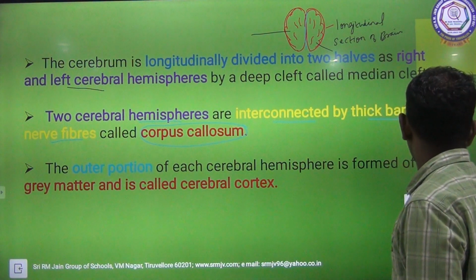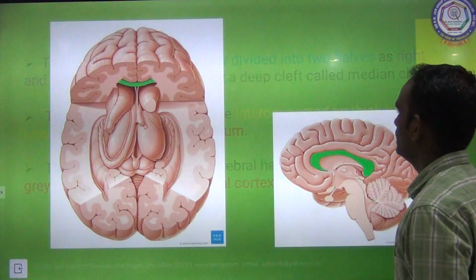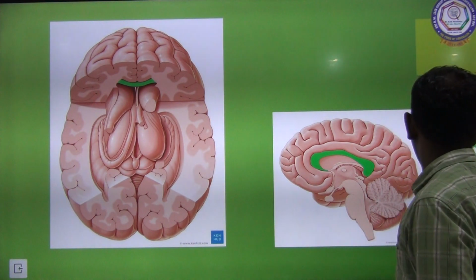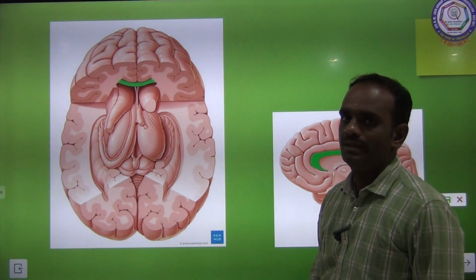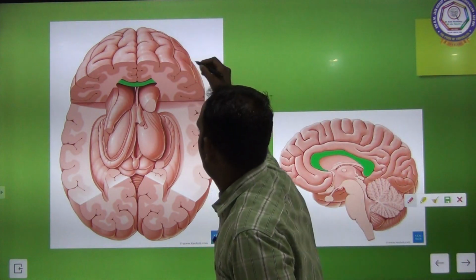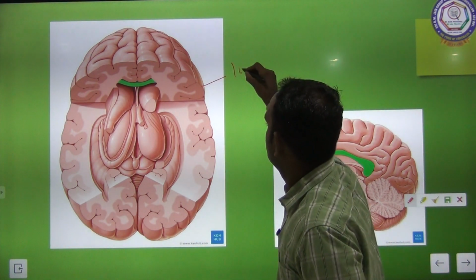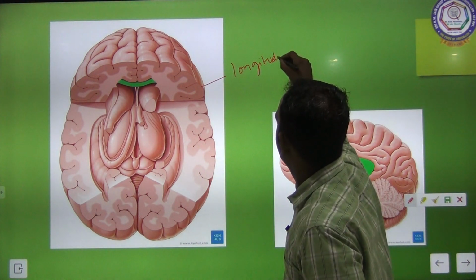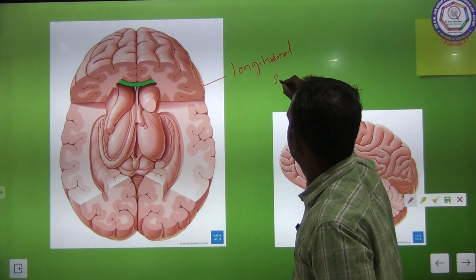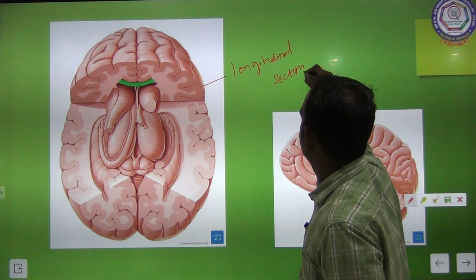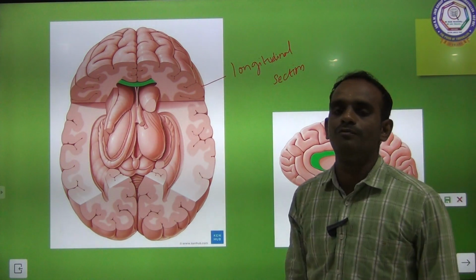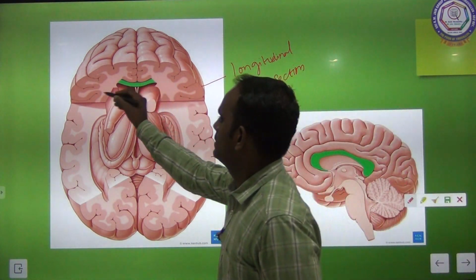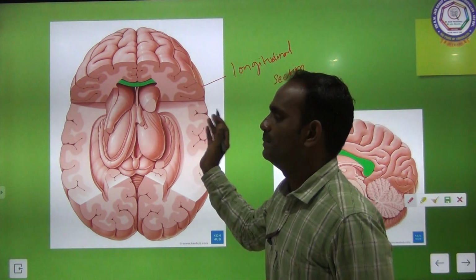See, this is the structure of the brain in the longitudinal section. These are the two cerebral hemispheres.